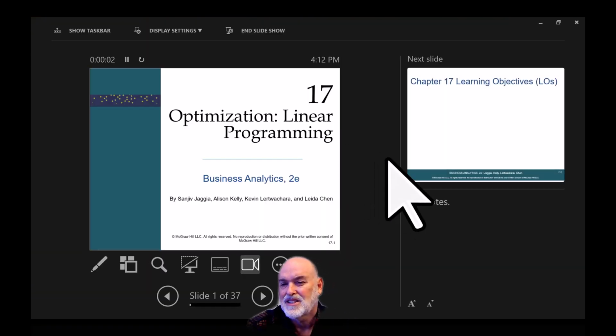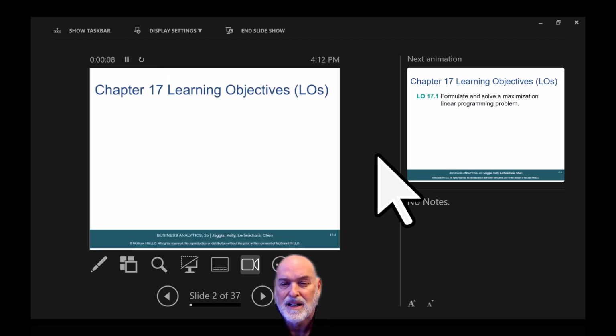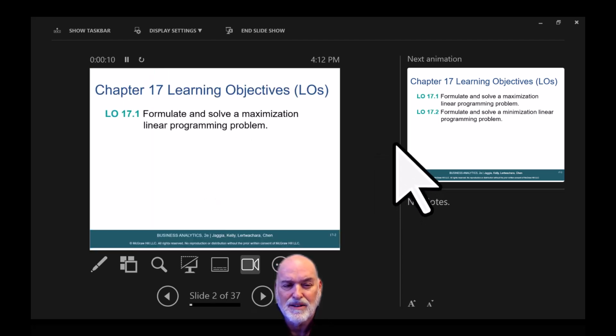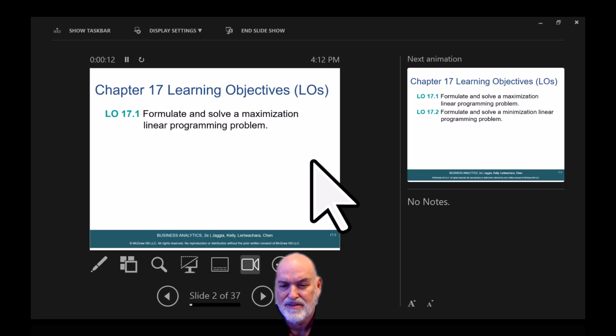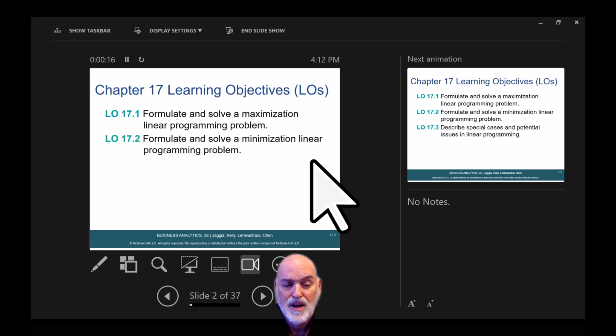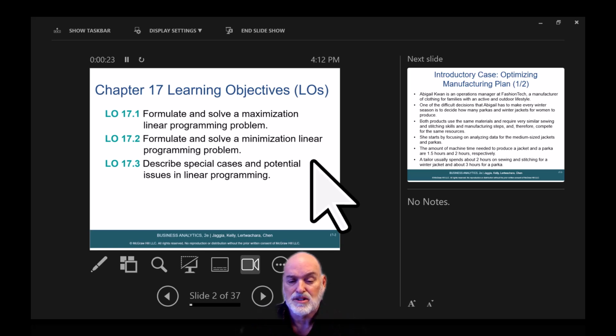Hello, this is Chapter 17, Optimization: Linear Programming. Our learning objectives for today are the following. Formulate and solve a maximization linear programming problem. Formulate and solve a minimization linear programming problem. Describe special cases and potential issues in linear programming.